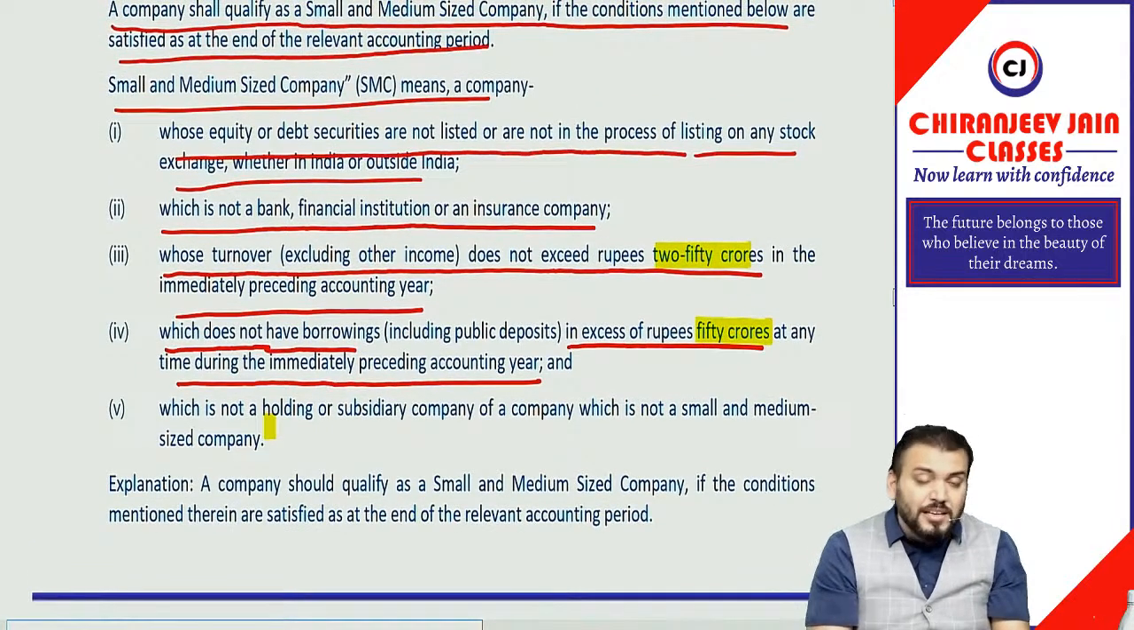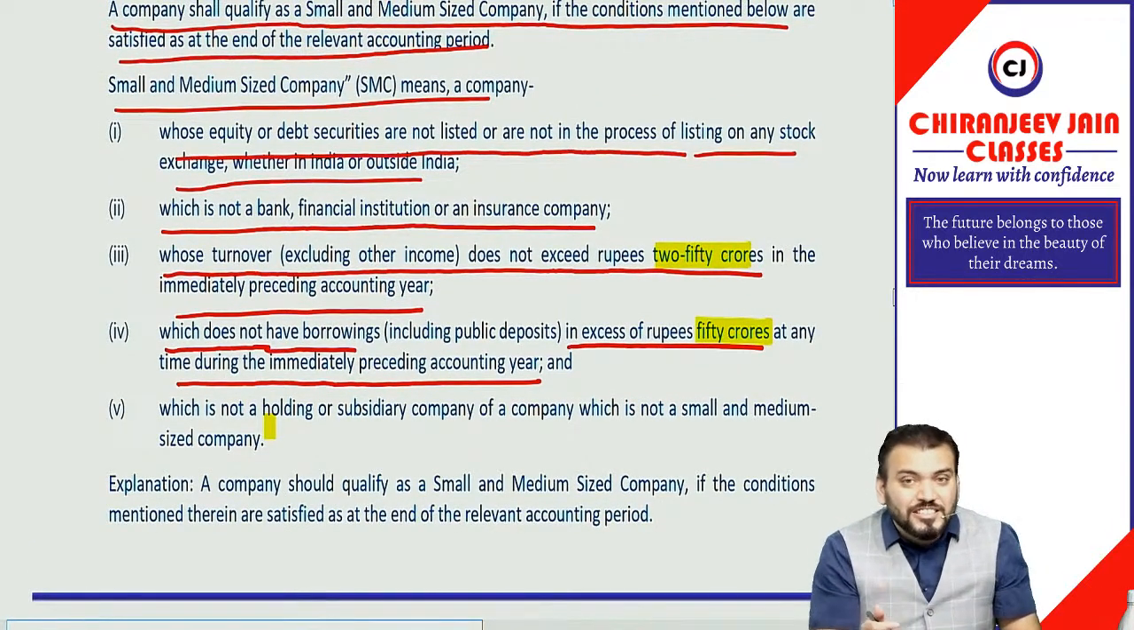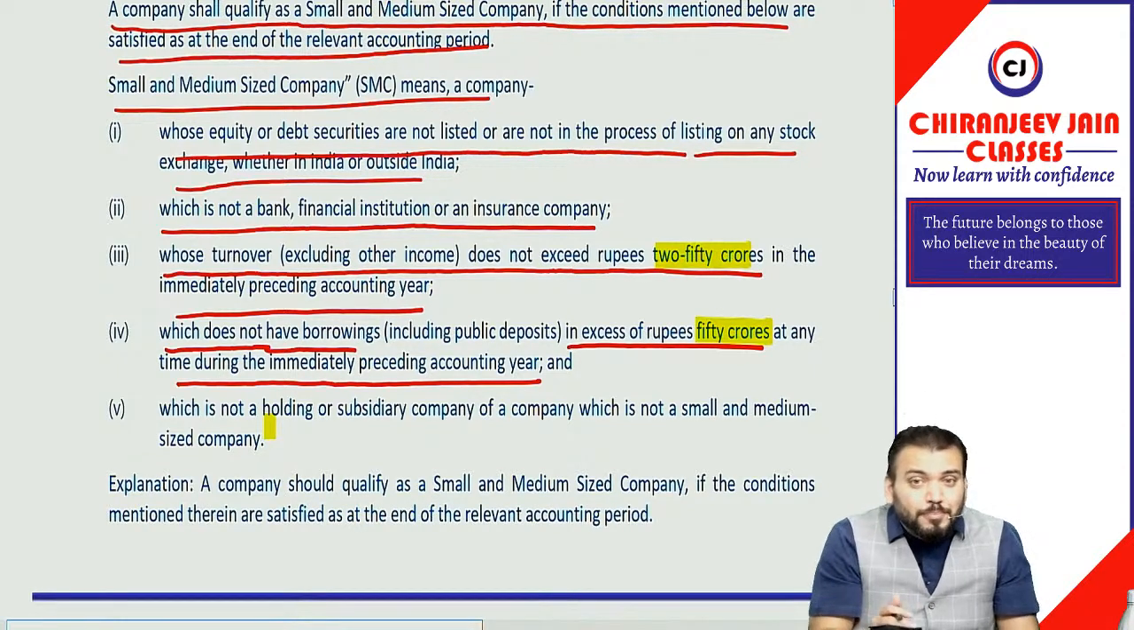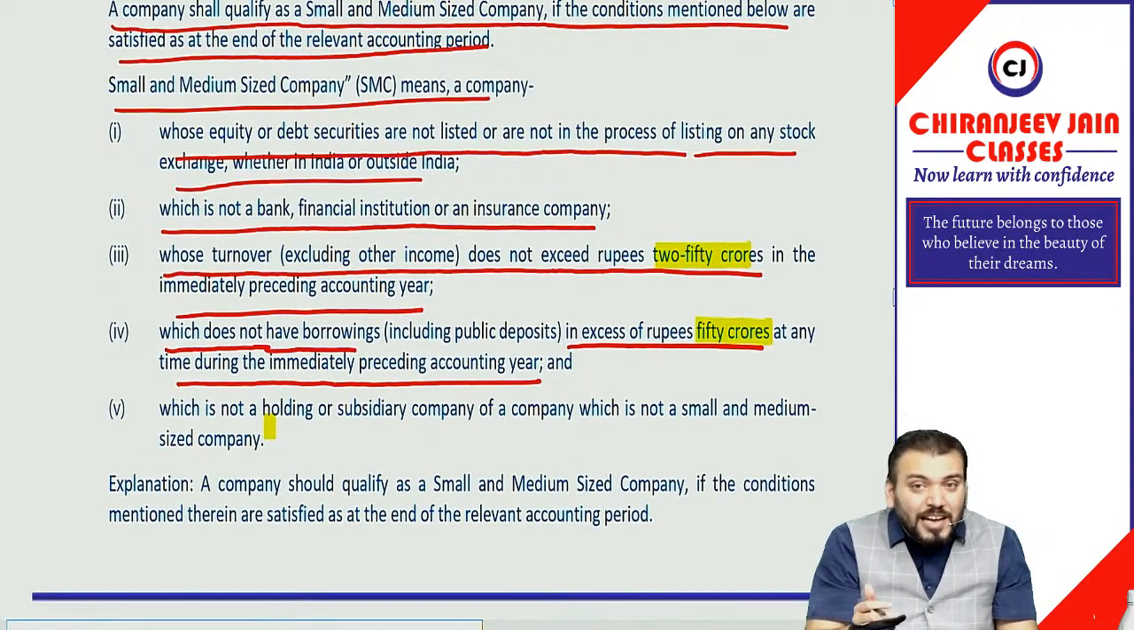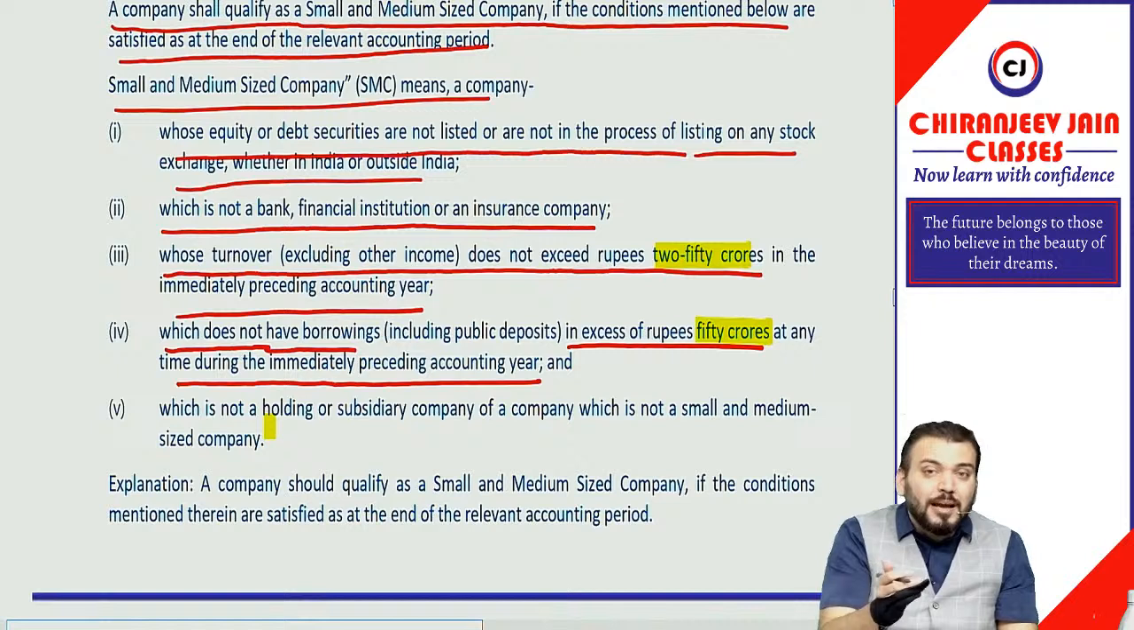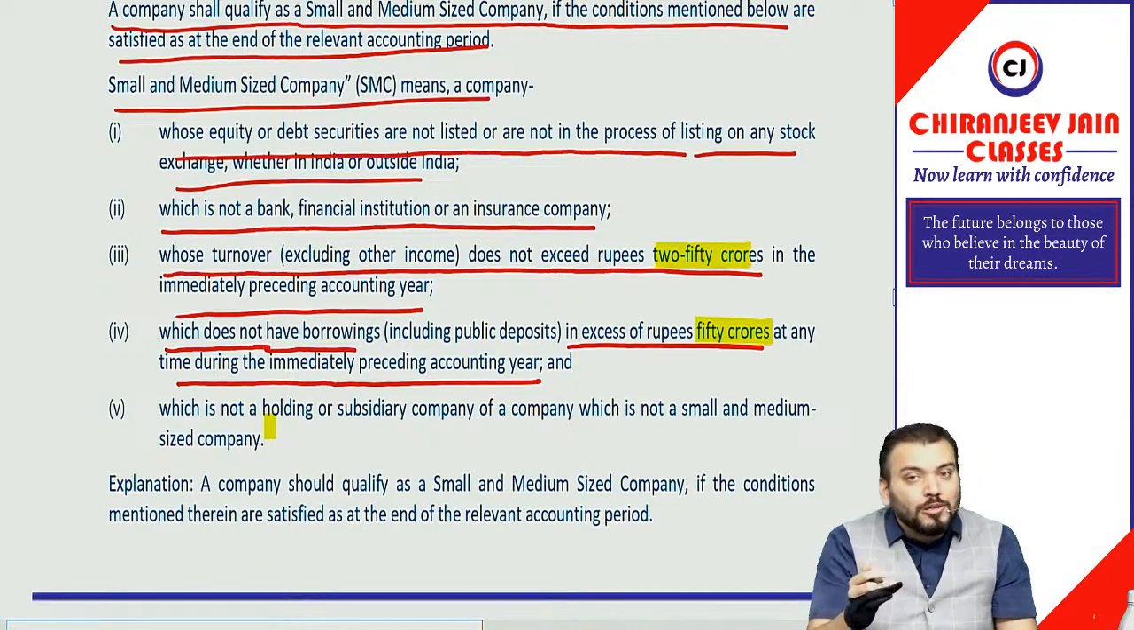Can I say in this way, any company whose shares are listed in a recognized stock exchange either in India or outside India will be non-SMC. Any company which is in the process of listing either in India or outside India will be non-SMC. Any banking company will be non-SMC. Any financial institution will be non-SMC. Any insurance company will be non-SMC. Any company whose turnover exceeds rupees 250 crore during the immediately preceding accounting period will be non-SMC.